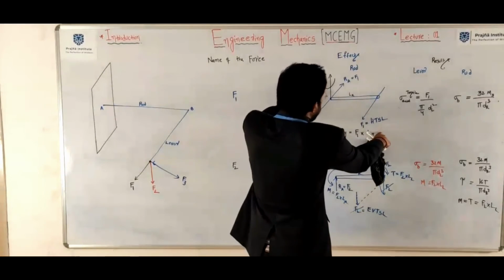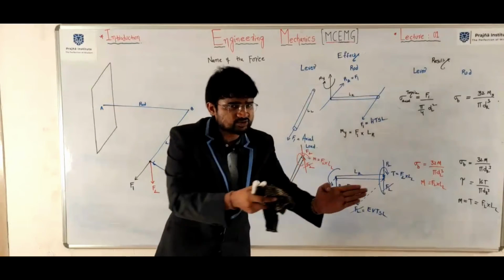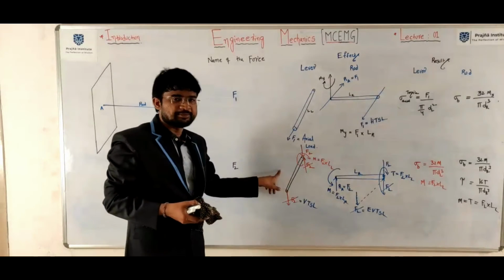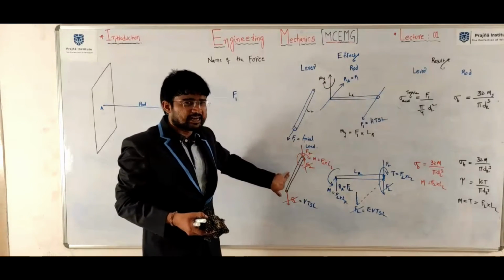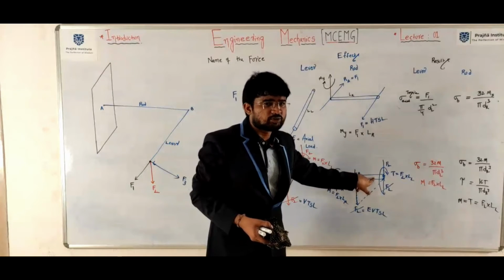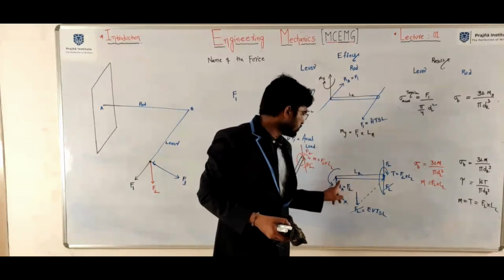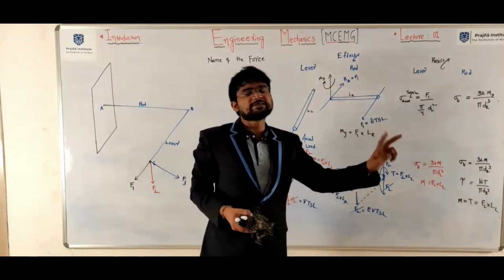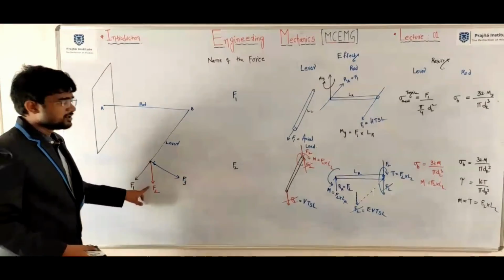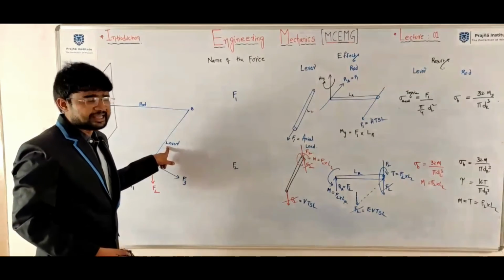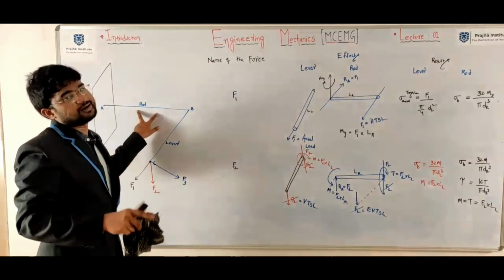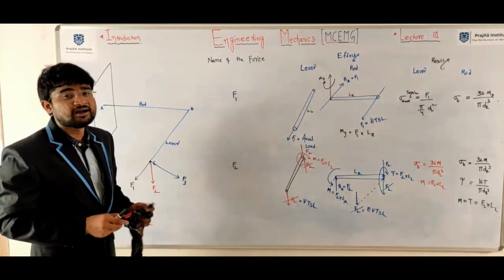Equal and opposite eccentric transverse shear loads will create a moment. So due to F2, the lever will be subject to bending, and the rod will be subject to both bending and torsion.